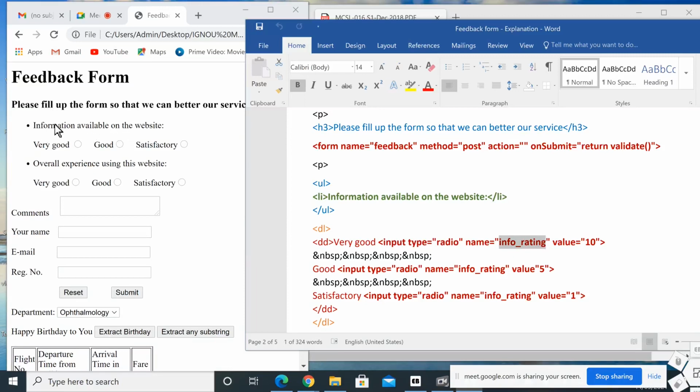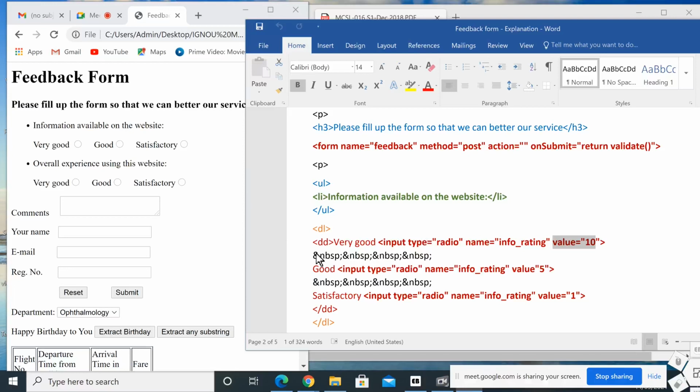So info rating, this is the feedback form. So we use info rating. Then value equal to 10 means what? When we are using this "very good", then the value for this "very good" is 10. And we change the value of "good" and "satisfactory" also, different values. So if you are saving it to a backend, then if you select "very good" and click the submit button, the value will be 10.